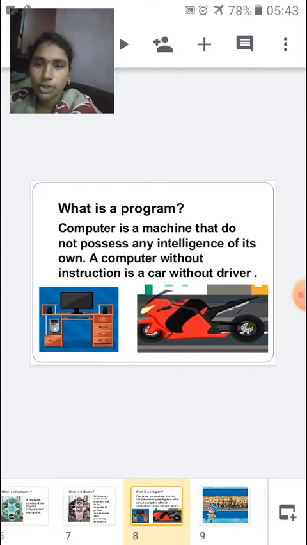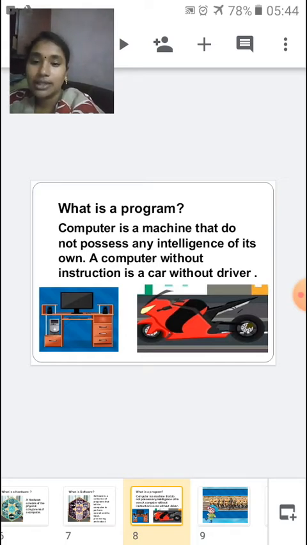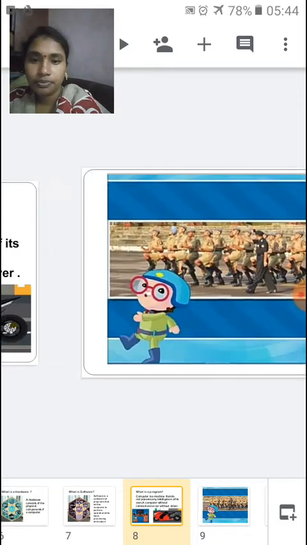Is it possible, children? No. Without the driver, a car cannot move. Likewise, without being given any instructions the computer cannot perform anything on its own. So we need some instructions to be given, and those instructions are called a program.